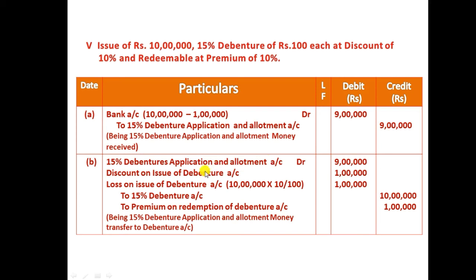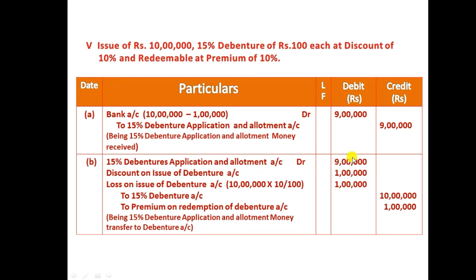When losses increase in business, we need to debit according to the American approach. And also we need to debit loss on issue of debenture account 1 lakh, because at the time of repayment, the company is going to redeem with the 10% premium. So this is also a loss for the business. So loss on issue of debenture: the total 10 lakh worth of debenture into 10%, the company is going to redeem at the time of the maturity period. So it is a loss for the business. We need to debit it. So totally we need to debit 3 entries.